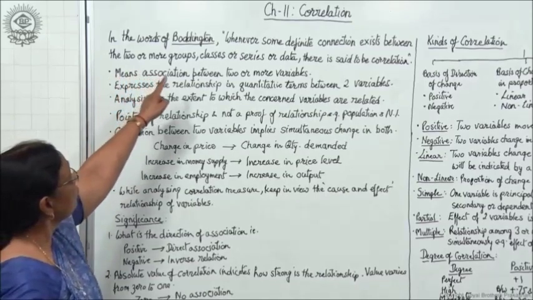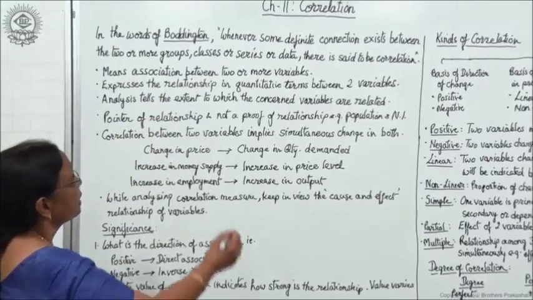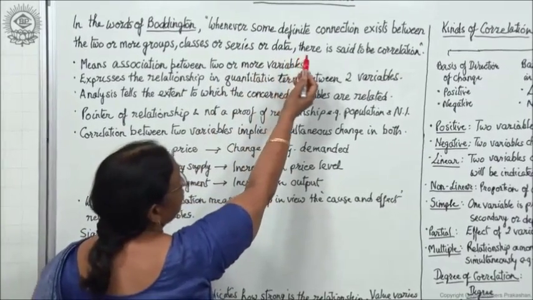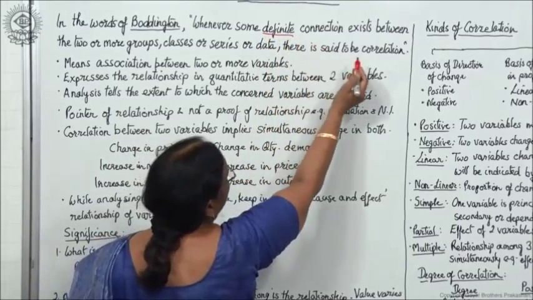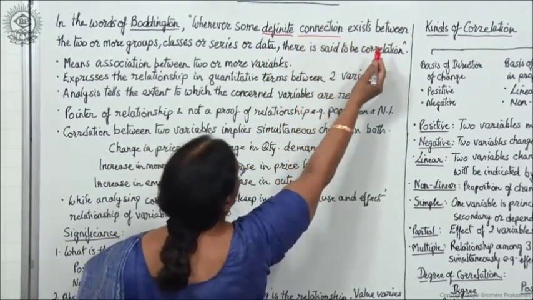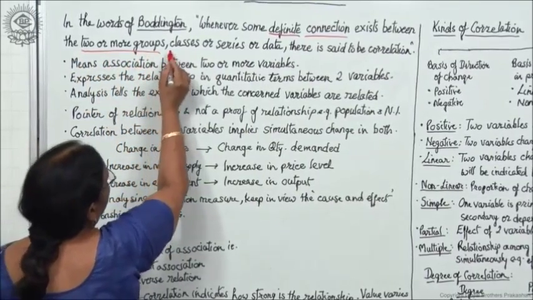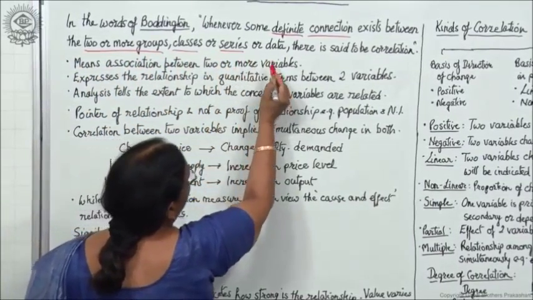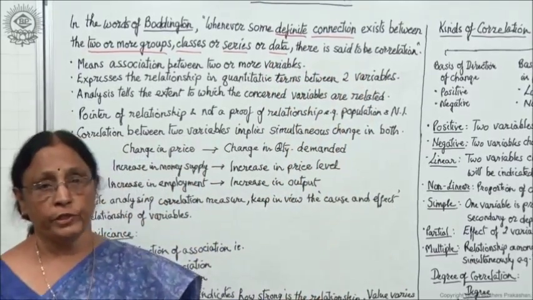Now, in the words of Boddington, he defined correlation as: whenever a definite connection exists between two or more groups, classes, series or data, there is said to be correlation.